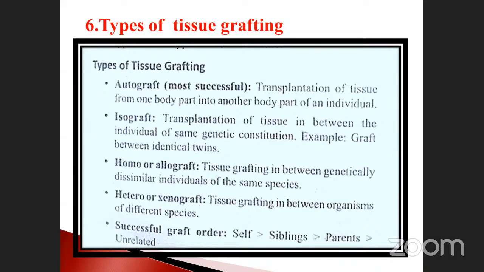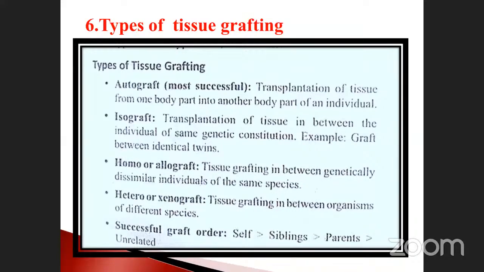One is called autograft, isograft, homograft or allograft, heterograft, and successful graft order. These six have been reported in a book. So many times, questions were asked from this area. Don't skip this area. First, you should note it down.